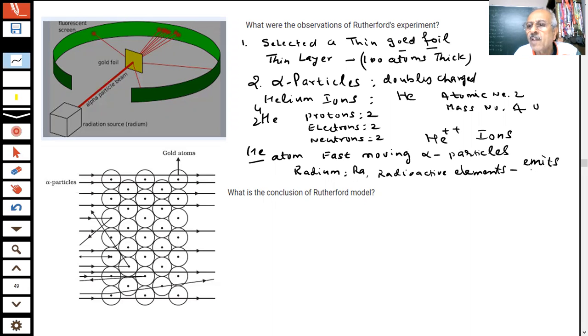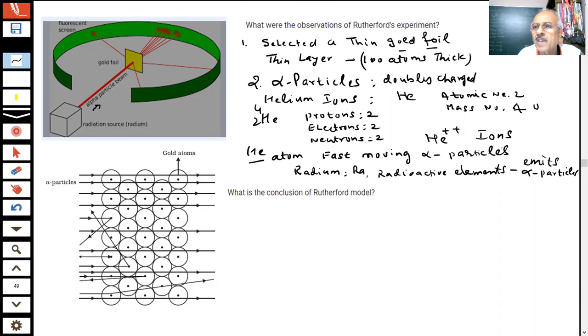What are alpha particles? Doubly charged helium ions. So inside this is a source which is radium. Radium is a radioactive element. What is it emitting? Alpha particles. You can see that alpha particles are coming from this box, students. Coming? Yes or no? Can you see it? Can you see, student? This is a box from here. What are coming? Alpha. These are our alpha particles. What are alpha particles?